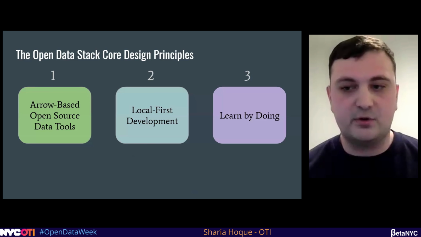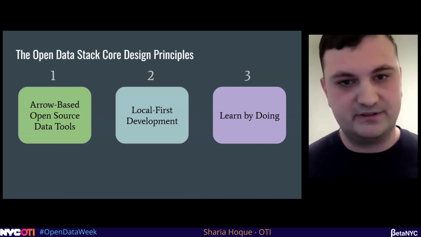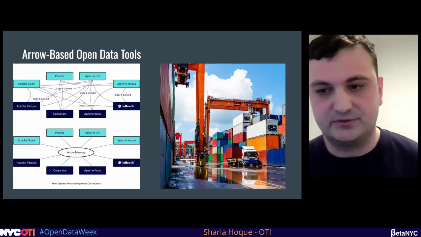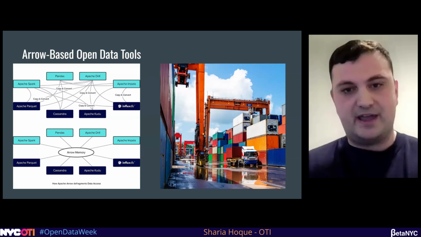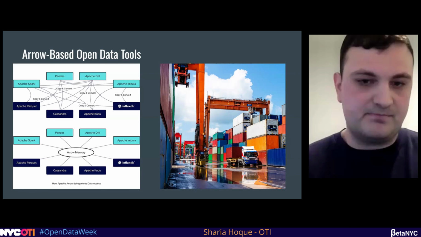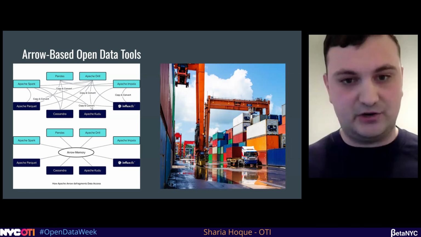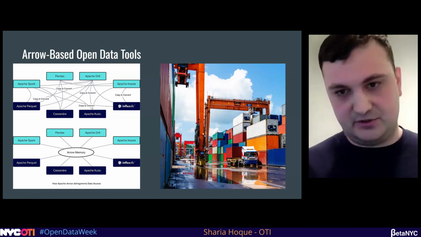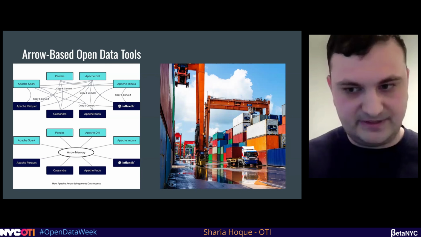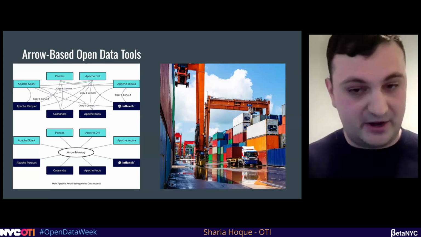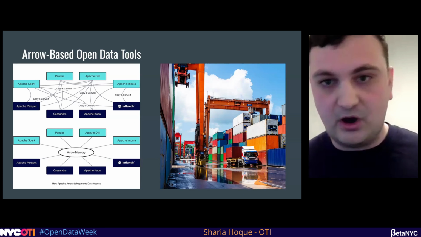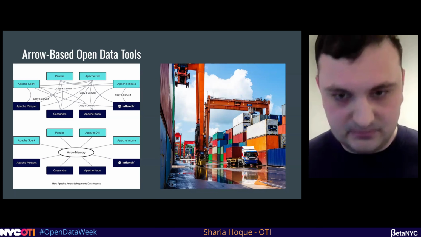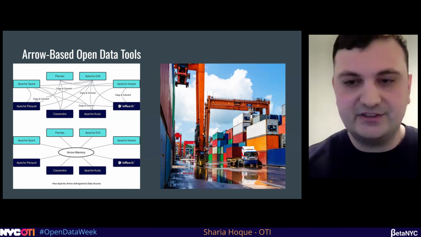So here are the three core design principles of how I'm building this and why I think everyone should be involved. Number one, Arrow-based open source tools. I glanced over this before, but now I'm going to come back to it. Apache Arrow is kind of the basis of why a lot of this open source data engineering work is happening. Think of Apache Arrow as a standard way: no matter what tool you're using, data can be represented the same way, whether you're using R or Python or JS, Databricks, DuckDB or Polars. It allows it to be the same in memory.